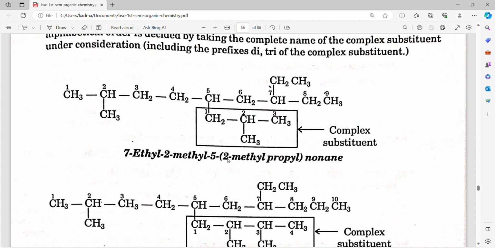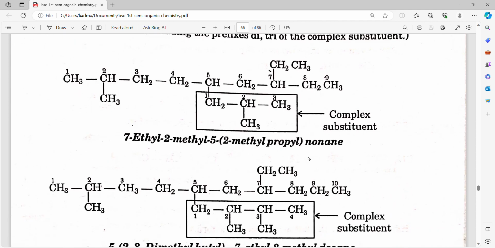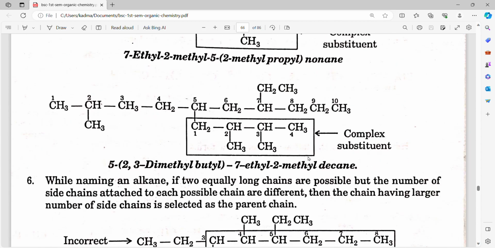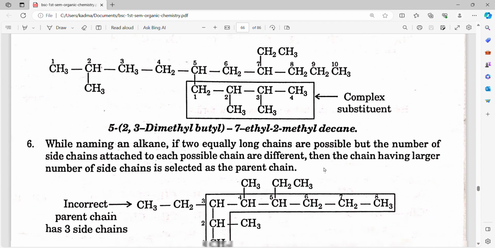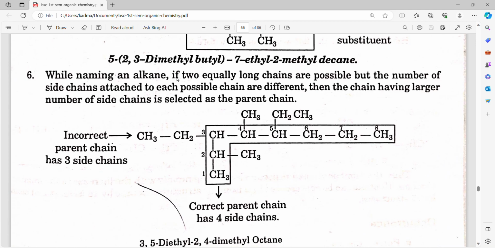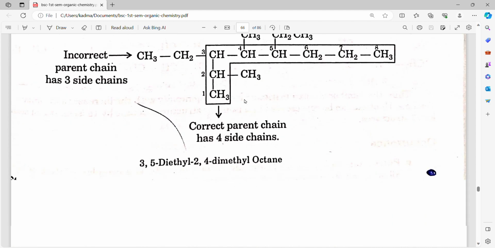For example, 7-ethyl-2-methyl-5-(2-methylpropyl)nonane. This is the complex substituent, and here we can see 5-(2,3-dimethylbutyl)-7-ethyl-2-methyldecane. While naming an alkane, if two equally long chains are possible but the number of side chains attached to each possible chain is different, then the chain having the larger number of side chains is selected as the parent chain.